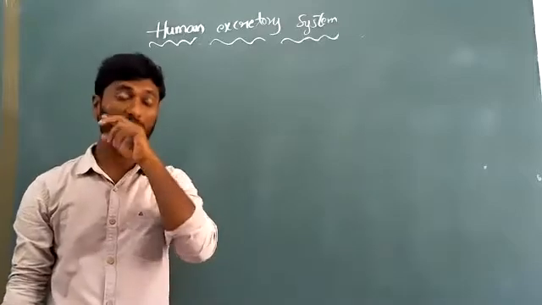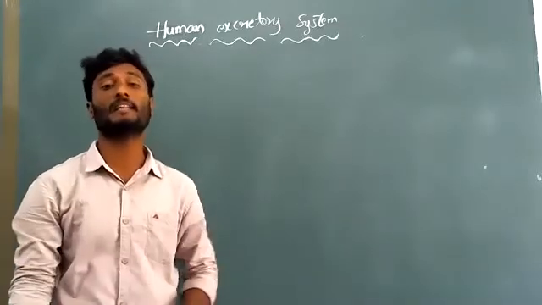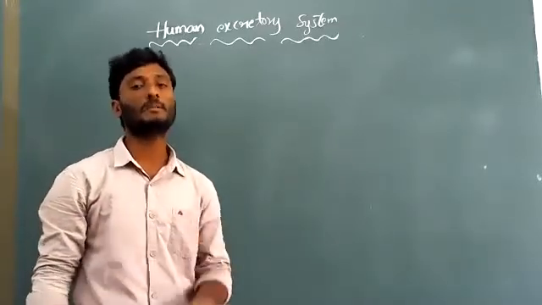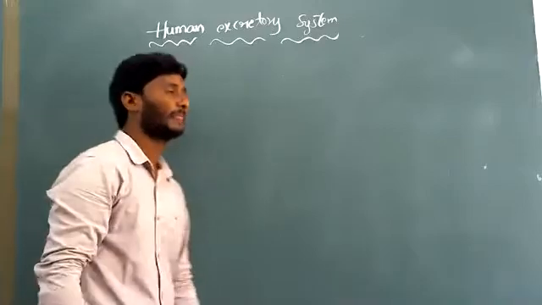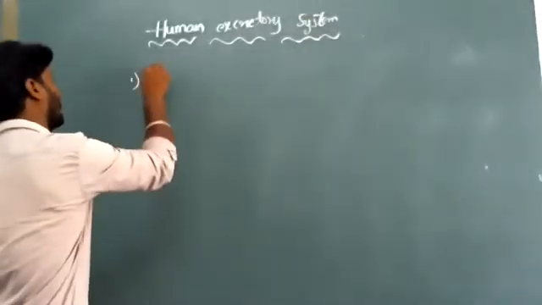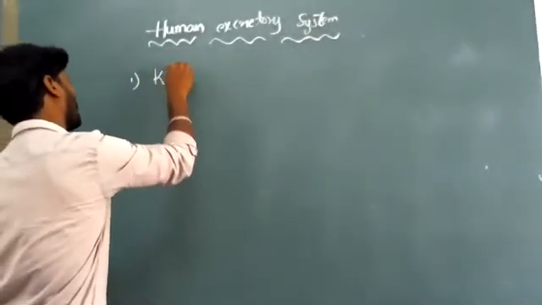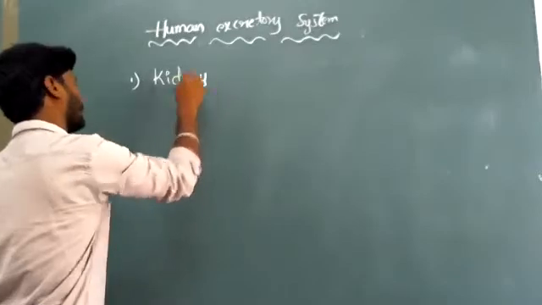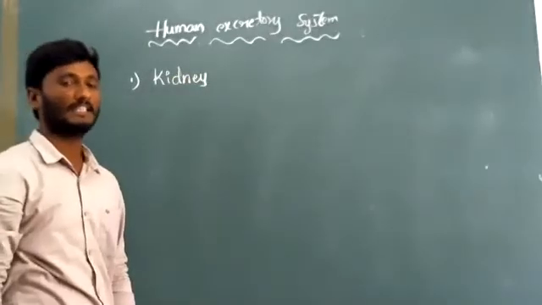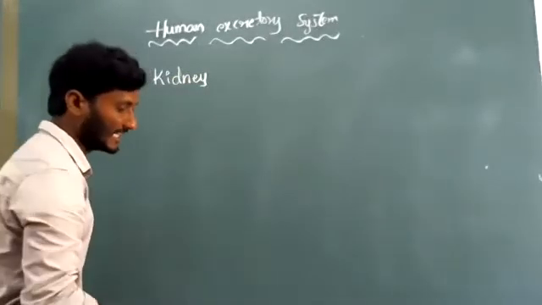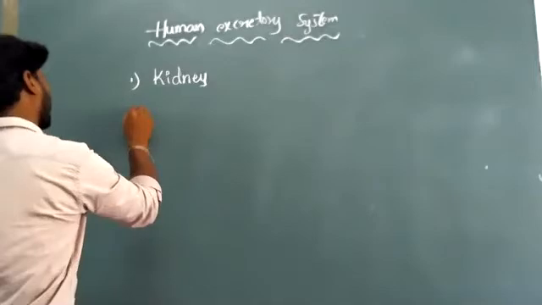When we observe the human excretory system, we observe some major parts. First one is kidney. Second one is ureter.